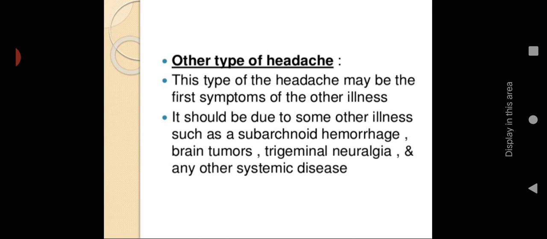If the primary sign is a headache for a secondary or underlying condition, we call it secondary headache. It is due to some other illness such as subarachnoid hemorrhage, brain tumors, trigeminal neuralgia, or any other systemic disease. The exact cause will be some other disease, but for that disease the primary sign will be headache.